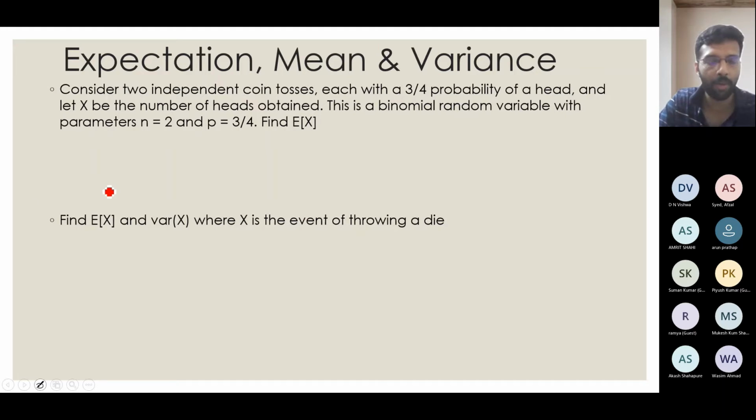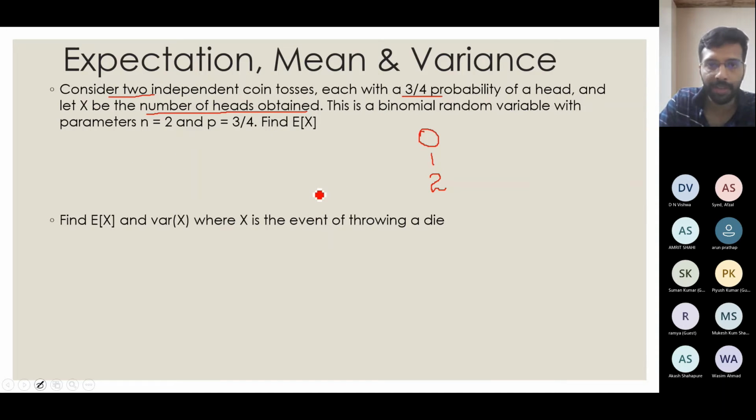Suppose I have a biased coin and I toss it 2 times, and I am given the probability of a head for a single coin toss. Again I am counting the number of heads obtained, so I will write probability of 0 heads, 1 head, 2 heads. Here n is equal to 2, p is equal to 3 by 4.